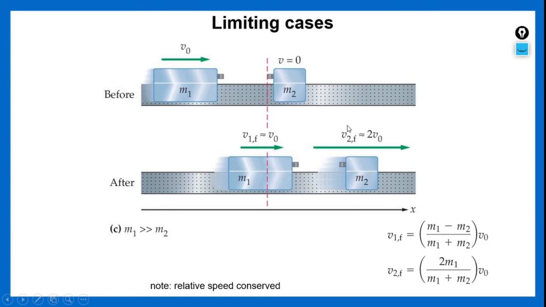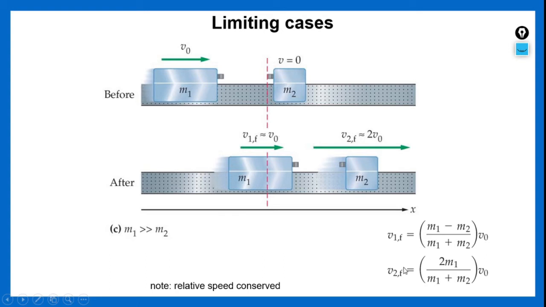Hence I have shown almost twice. The velocity of the second body after collision is nearly equal to 2 times the initial velocity of the first particle, that is 2v naught. We have shown m1 is very much greater than m2, which means m2 is very negligible, so we can neglect m2. So this will be a positive v naught value, nearly equal to v naught.